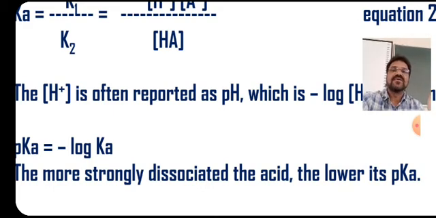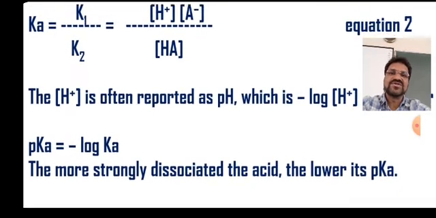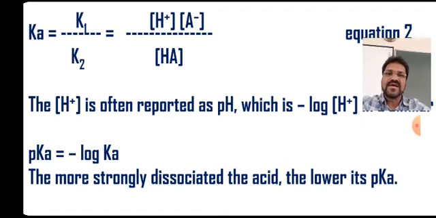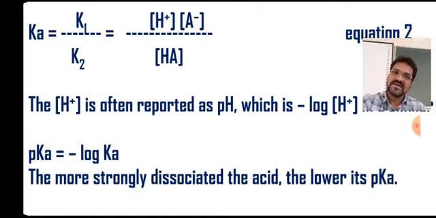Weak acids will have a lower value of Ka and a higher value of pKa. We need to remember this. All these relationships, the value of pKa and these types of equations, are important for the preparation of buffers. All these calculations are very important for the preparation of acids and bases having different strengths and buffers having different pH values.